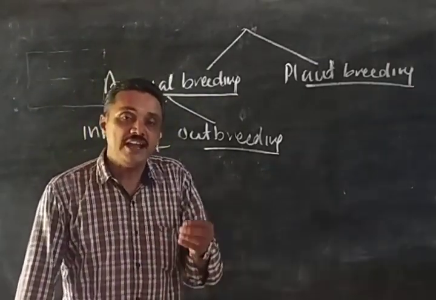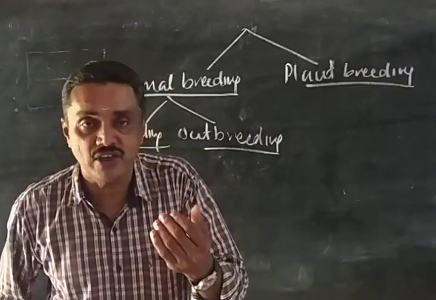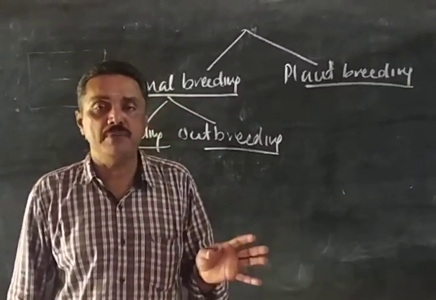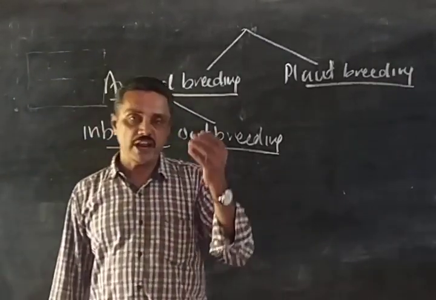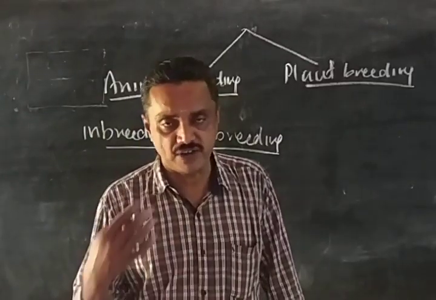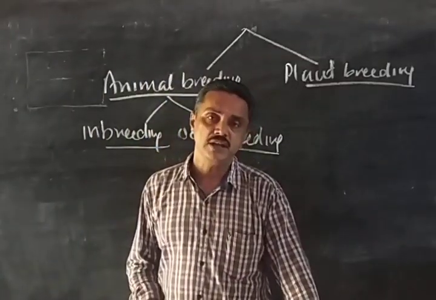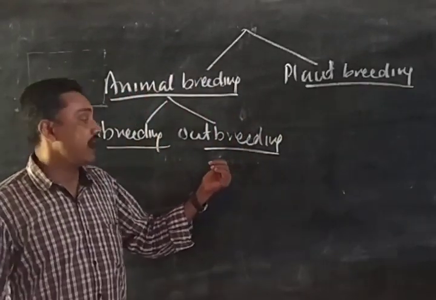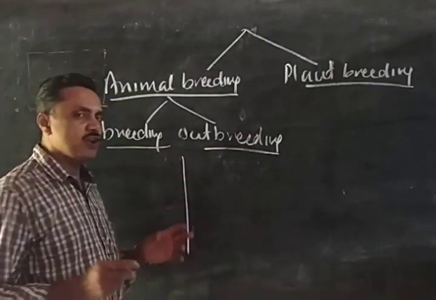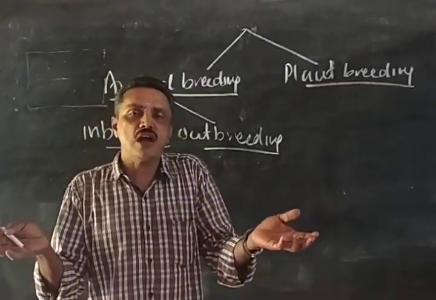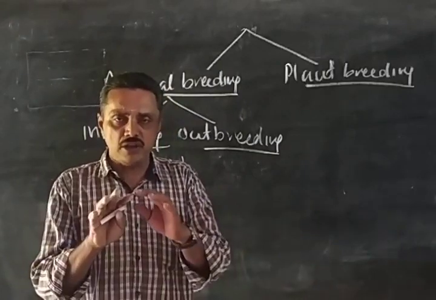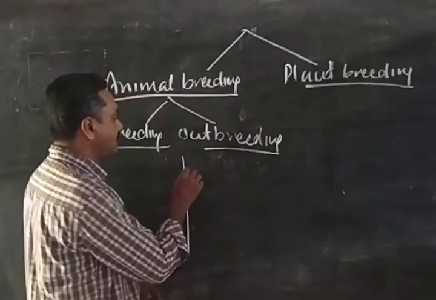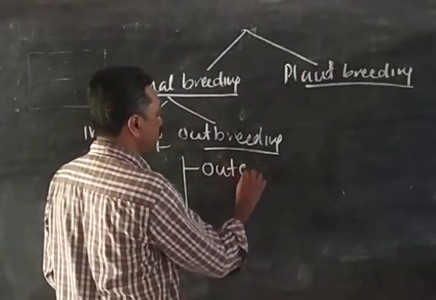As a result of inbreeding, we get a phenomenon called inbreeding depression. That is the loss of superior characters due to continuous inbreeding. So good characters will be lost generation after generation. To overcome that we use outbreeding. Outbreeding means crossing between different, unrelated organisms, and there are three methods.